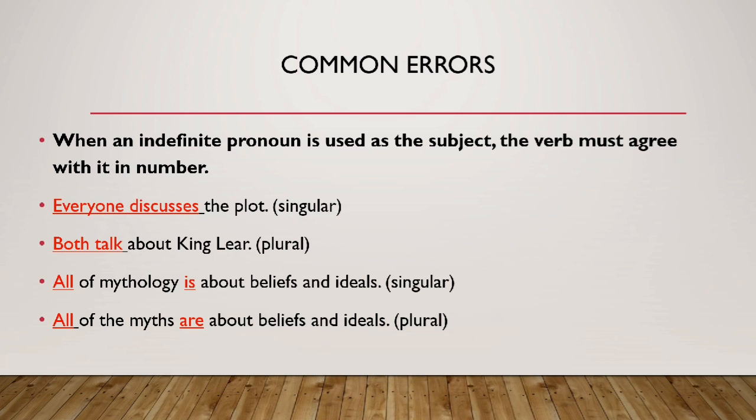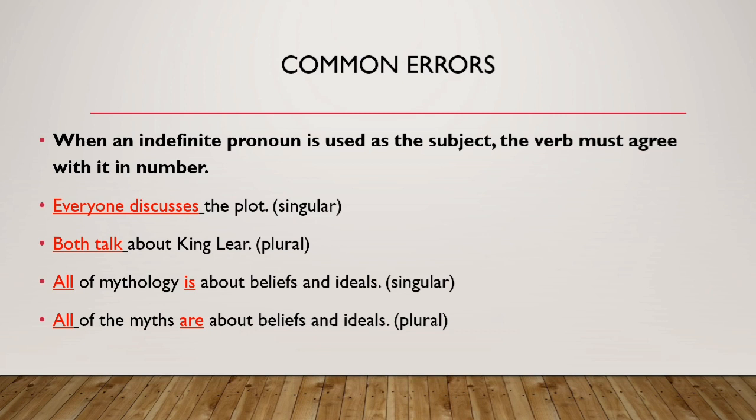Both talk about King Lear. So this is plural. All of mythology is about beliefs and ideals. All here is used as singular. However, all can be used as plural as well when I say all of the myths are about beliefs and ideals. So the meaning of the sentence changes, and the meaning of the words changes the plurality and singularity of your pronouns.